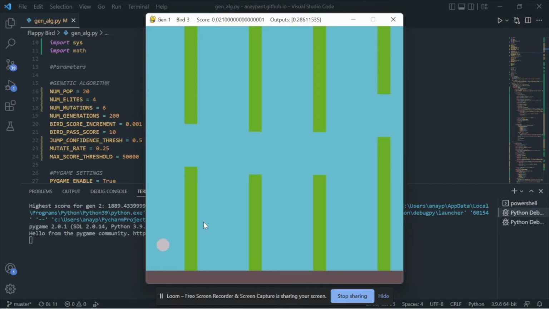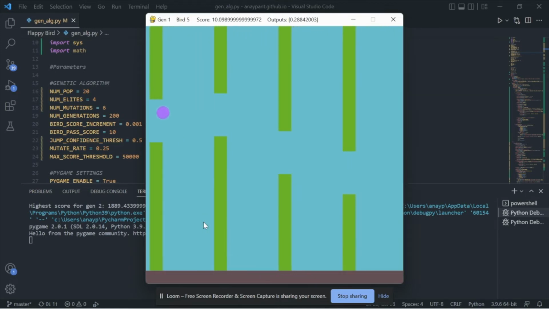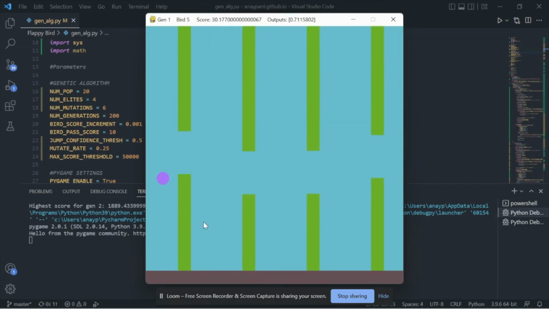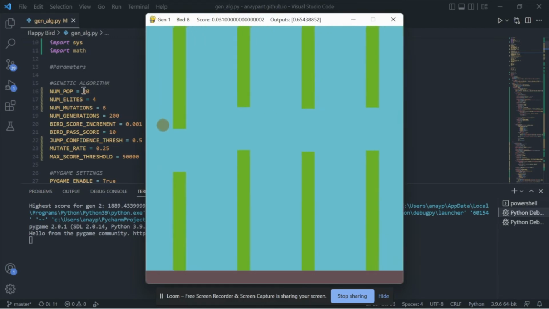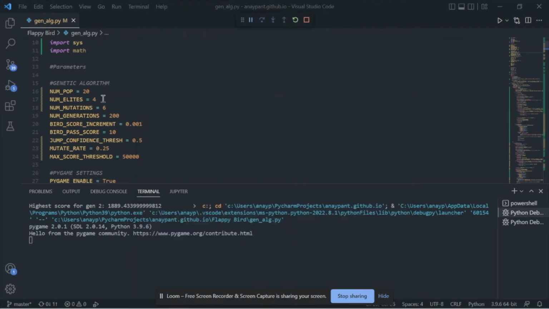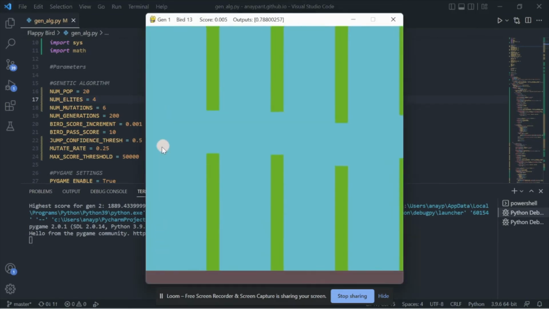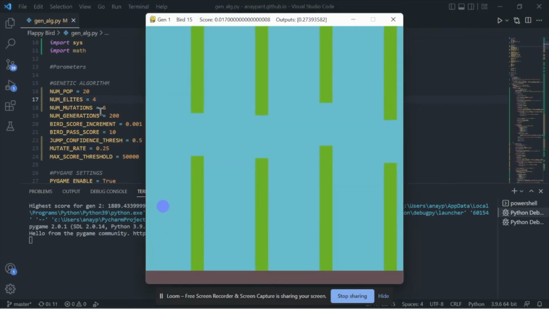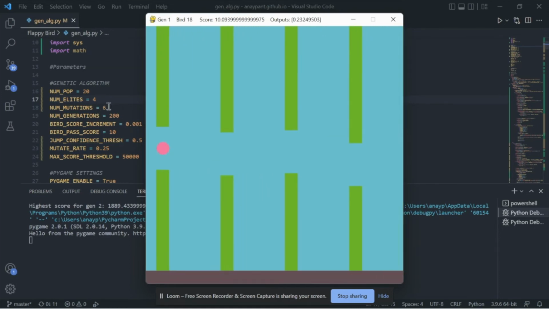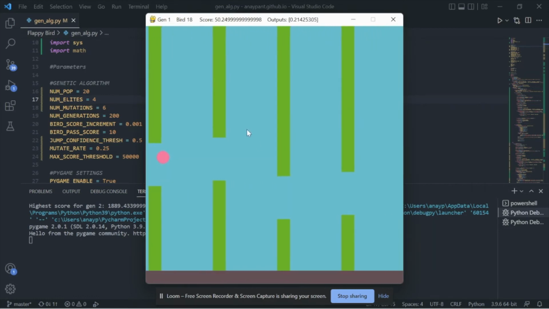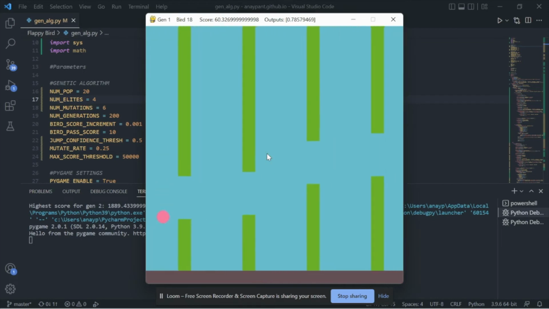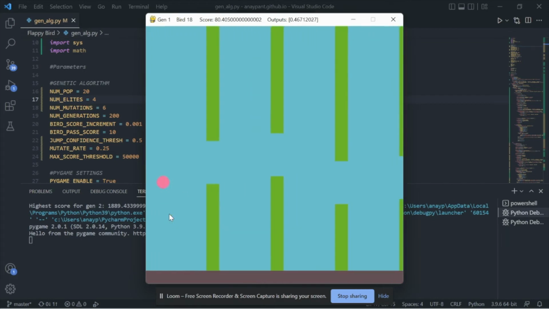But let's unfreeze it and see if any birds actually do well. Okay, this bird is already doing pretty good. So it's going to keep going. Okay, that bird got at least 3, I think. So in each population, I have 20 birds, and I have 4 elites, which are the parents. Sorry about that. And I have 6 mutations, so the mutations are the random ones. So I have 4 elite birds, which is 4 parents, 6 mutations, and that means there would be 10 younger birds. We're already on bird 18 here, actually. So let's let it go to 20, and then you'll see something really cool: all these birds are different colors.